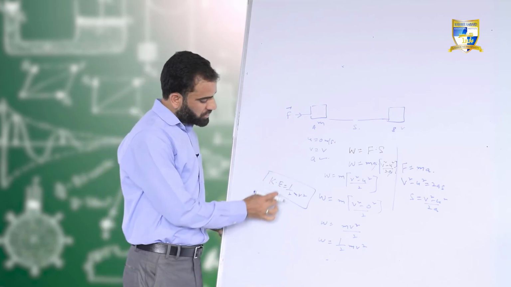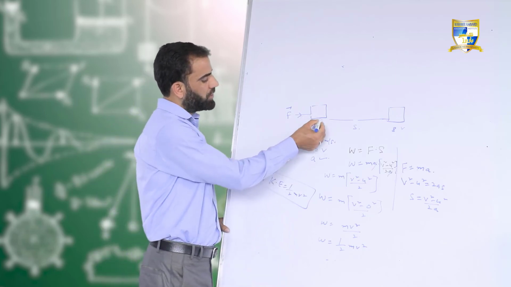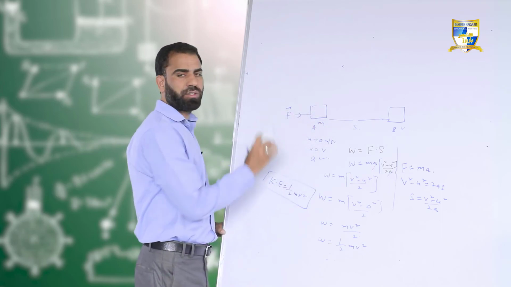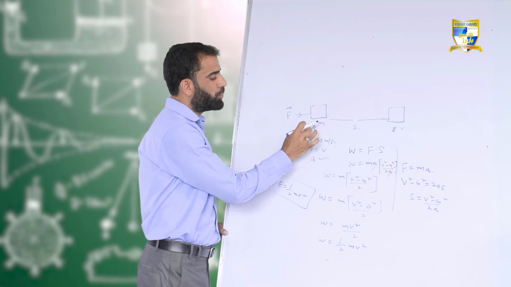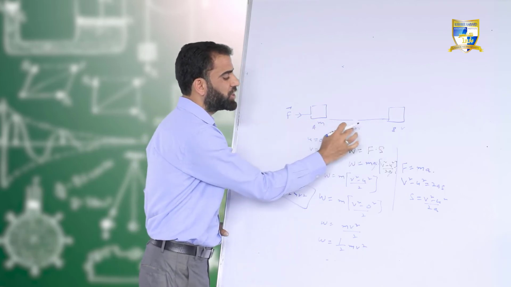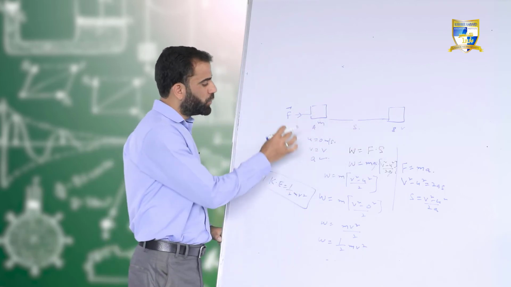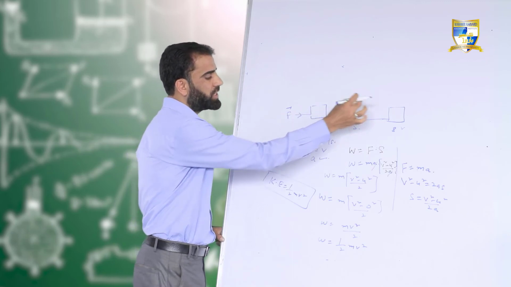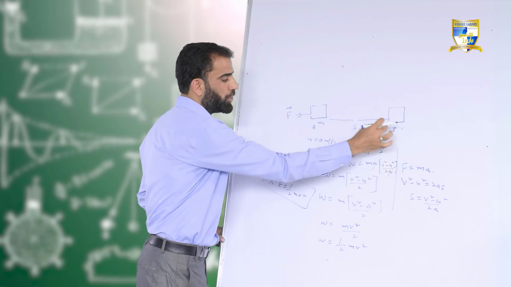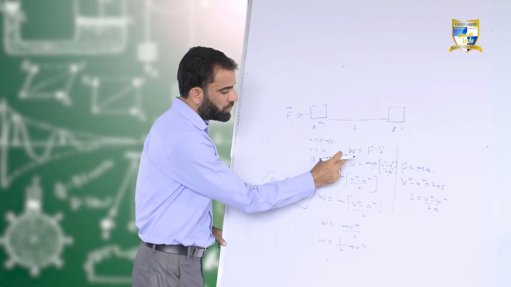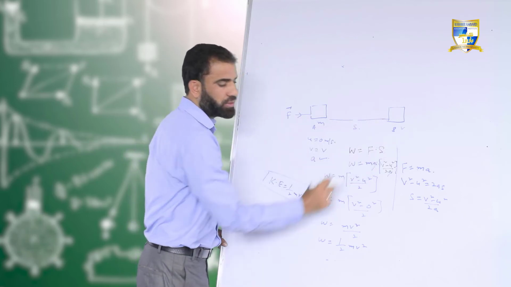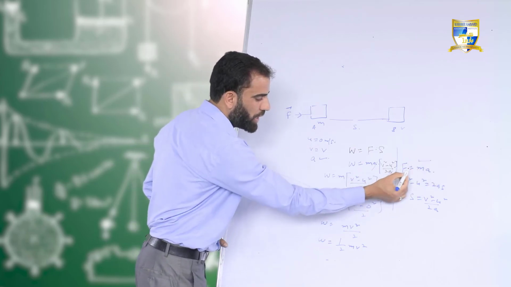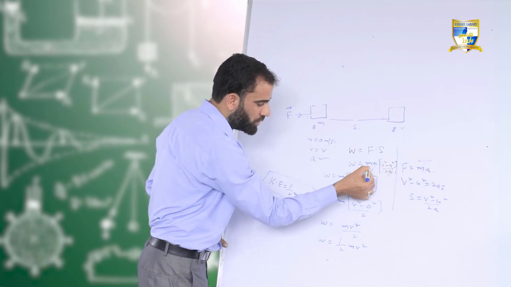How have we derived this equation? Simple. We have taken a block of wood. On this block of wood, a force F acts, which displaced it from point A to point B through a displacement of s. So work has been done by this force. Why so? Because this box has been displaced from point A to point B. So what is work done? W is equal to Fs. And what is F? According to the second law of motion, F equals ma. So I have substituted the value of F here.